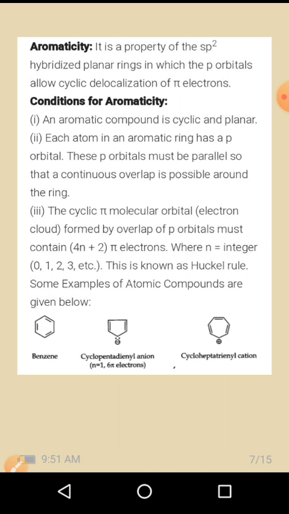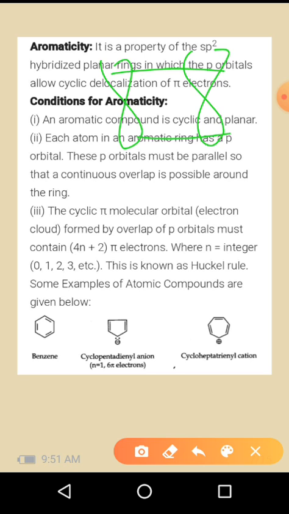These p orbitals must be parallel so that continuous overlap is possible around the ring. So the p orbitals should be like this. It should be a parallel overlapping. The cyclic pi molecular orbital formed by the overlap of p orbitals must contain 4n plus 2 pi electrons, where n is an integer. It may be 0, 1, 2, 3, etc. This is a very important rule for aromatic compounds, known as Huckel's rule.